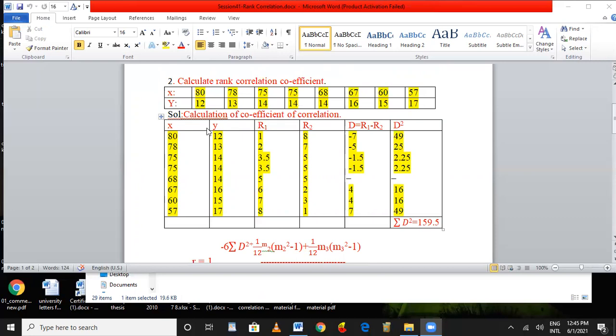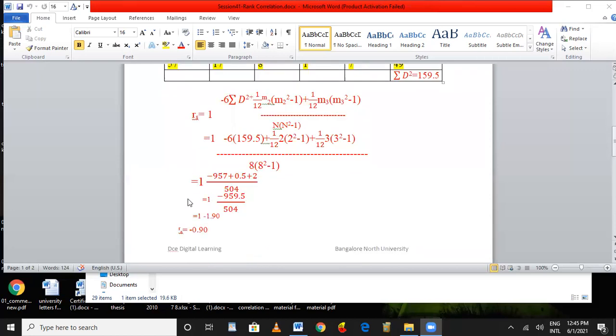If the X likes the one, the Y likes the other one. So their tastes are different from each other. This is how we can analyze from the RS. R means correlation coefficient. RS means rank correlation coefficient. From this we can analyze that the minus 0.9 is a negative correlation.